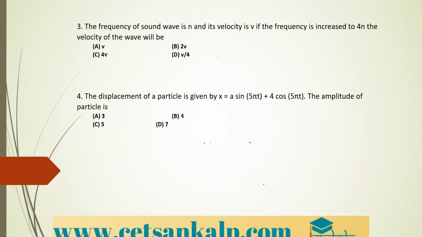Next question, the displacement of a particle is given. Here the displacement of the particle is given by x is equal to a sine 5 pi t plus 4 cos 5 pi t. The amplitude of the particle is? So here we need to calculate the amplitude of the given particle. Again, we need to compare the given equation with the standard equation.